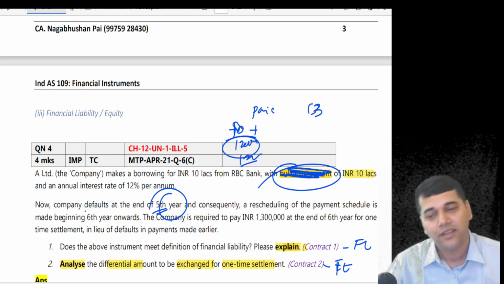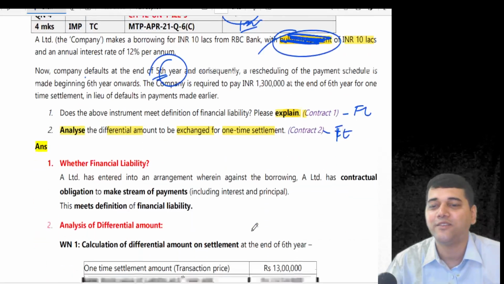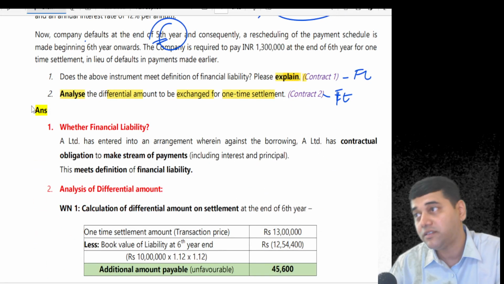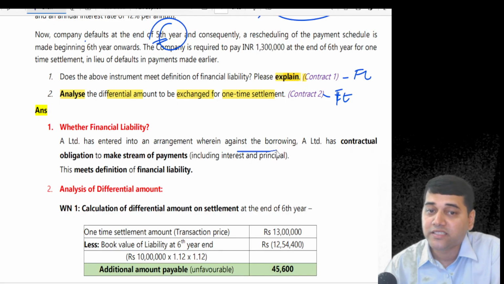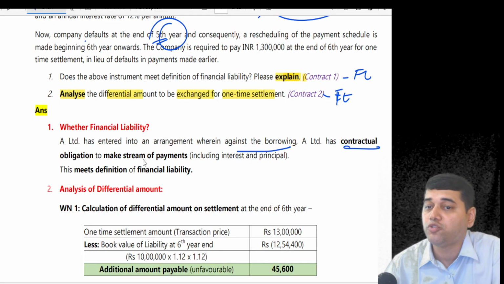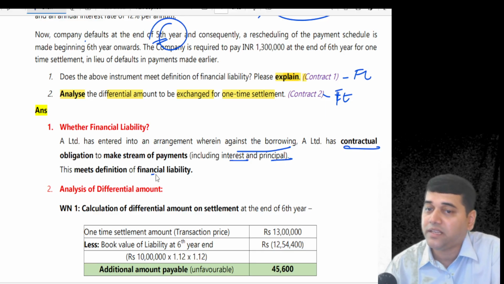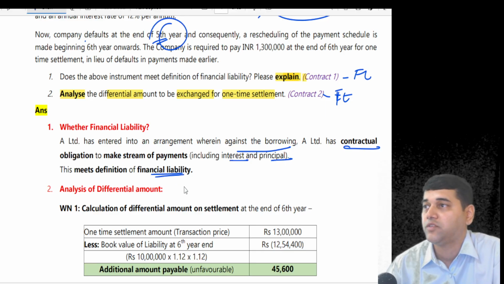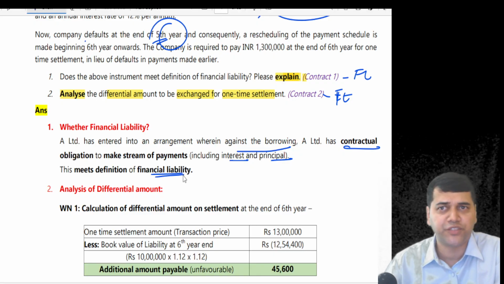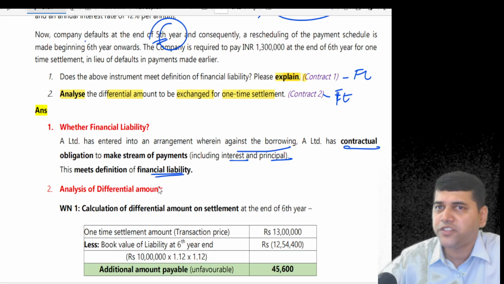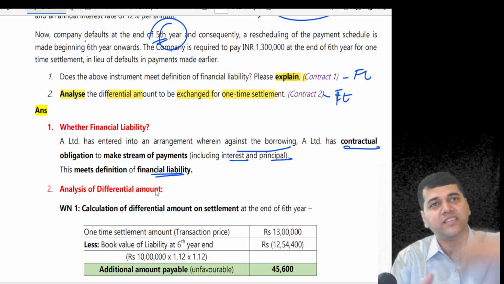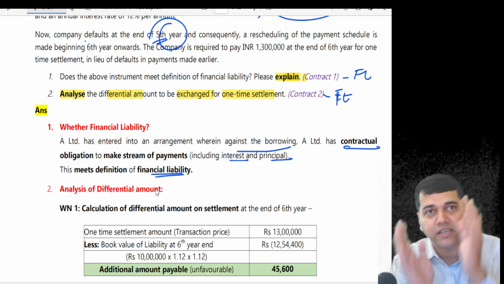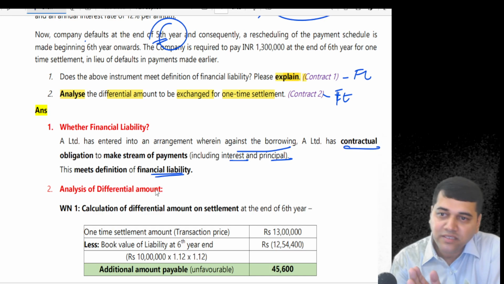Okay, now let us see how you have to write the examination answer. So first question, whether it's a financial liability? Yes, he has got into an agreement against the borrowing. He has a contractual obligation to pay interest and principal. Yes, that is why it's a financial liability. You explain it. Is that explanation sufficient? If you feel it is not sufficient, then you explain more. What is explanation? Explanation means giving a sequence of explanation until somebody understands it. Now, is this explanation okay?